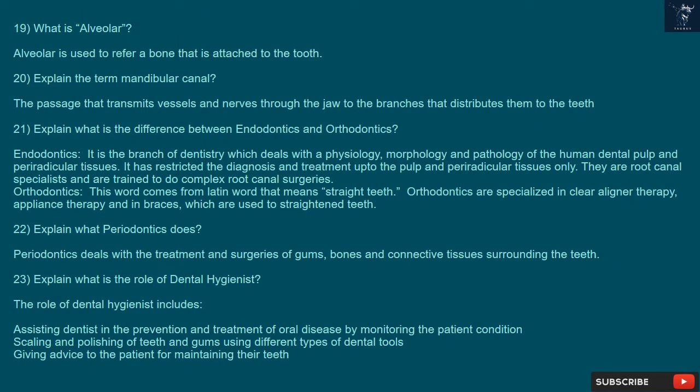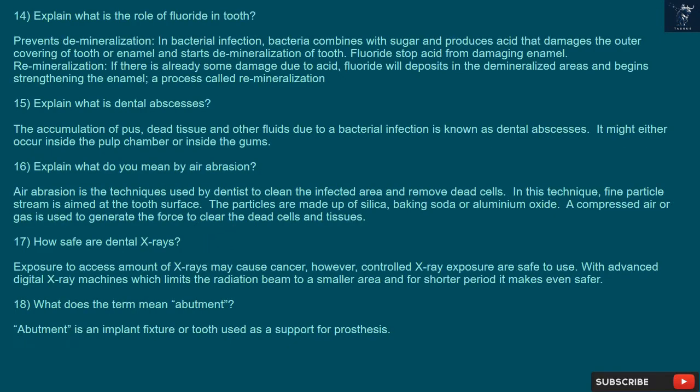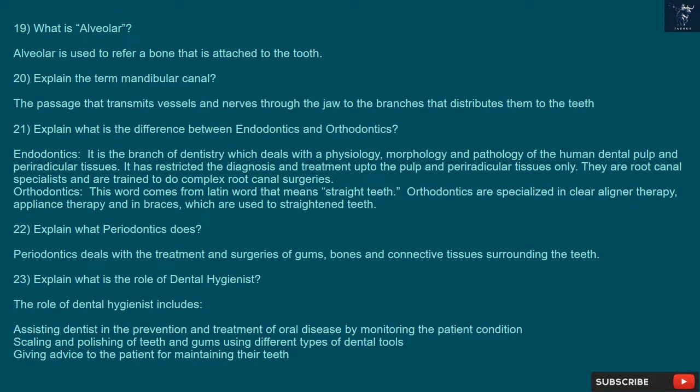22. Explain what periodontics does. Periodontics deals with the treatment and surgeries of gums, bones and connective tissues surrounding the teeth. 23. Explain what is the role of a dental hygienist. The role of a dental hygienist includes assisting the dentist in the prevention and treatment of oral disease by monitoring the patient's condition, scaling and polishing of teeth and gums using different types of dental tools, and giving advice to the patient for maintaining their teeth.